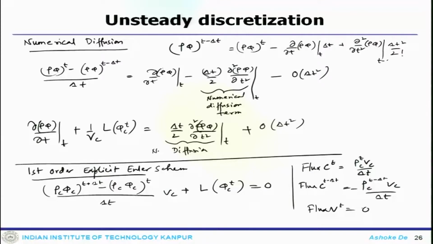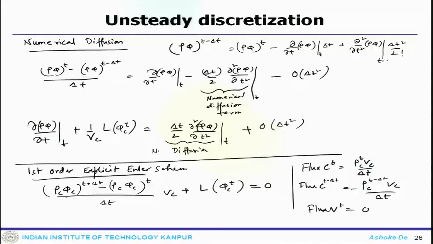So, again this is written in terms similar to before. So, the numerical anti diffusion comes from when we actually expand this term using the Taylor series and express this.